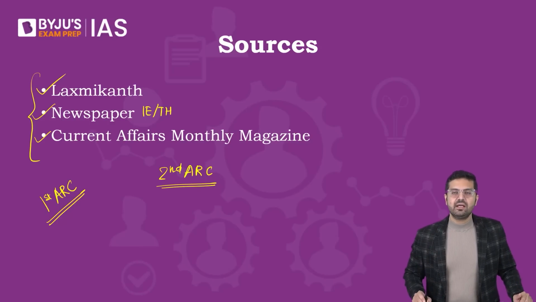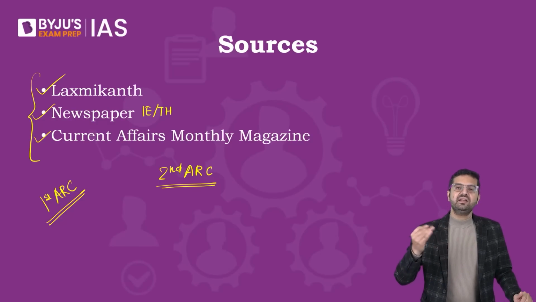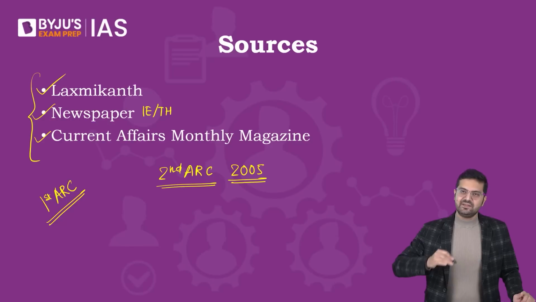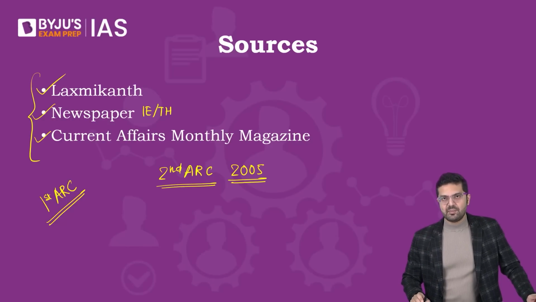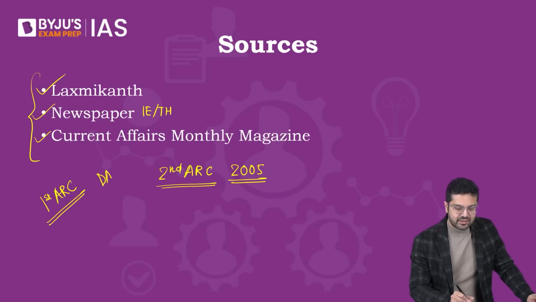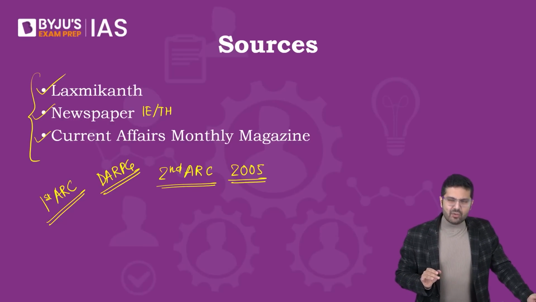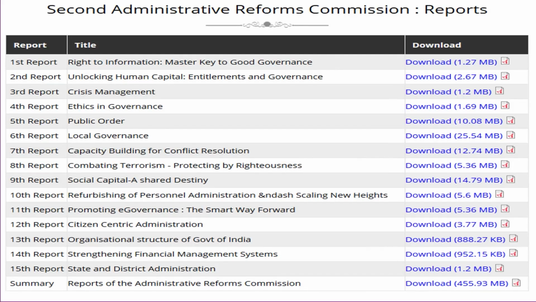Later on, when he resigned, it was under the chairmanship of Kengal Hanumantayya. 40 years down the line, in 2005, we set up the second Administrative Reforms Commission, and this is taken care of by the DARPG, the Department of Administrative Reforms and Public Grievances. Now, the second ARC has 15 reports. The reports run into hundreds of pages.